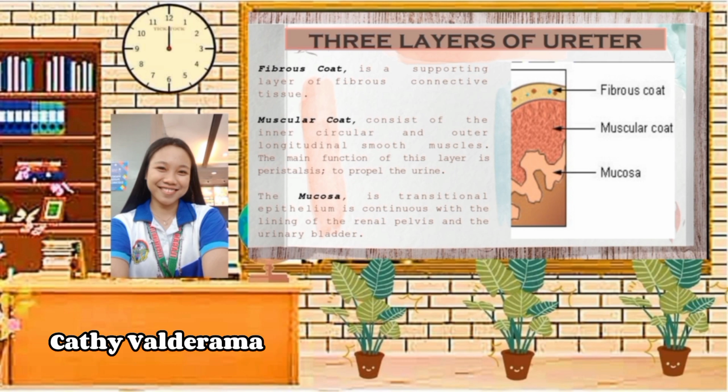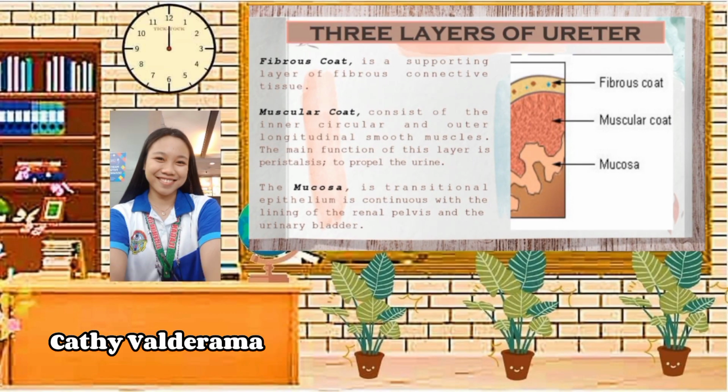What do we mean by peristalsis? So, peristalsis is a series of involuntary wave-like muscle contractions which move food along the digestive tract and also move the urine to the urinary bladder for temporary stay. Meaning, ito yung nagpapagalaw o nagtutulak sa urine para lumabas from urinary bladder to the urethra.